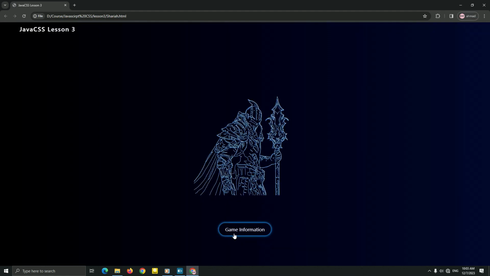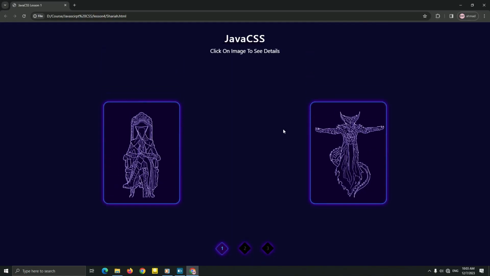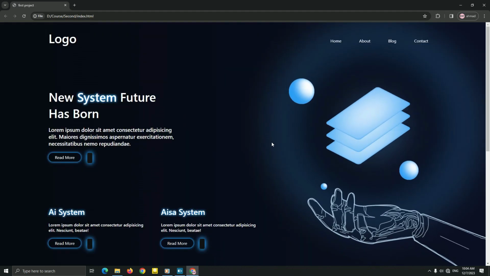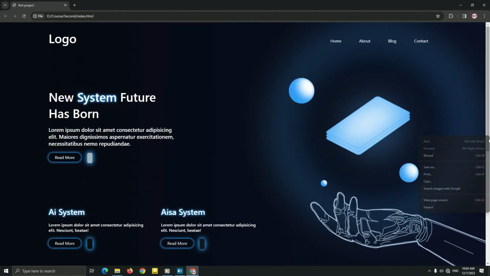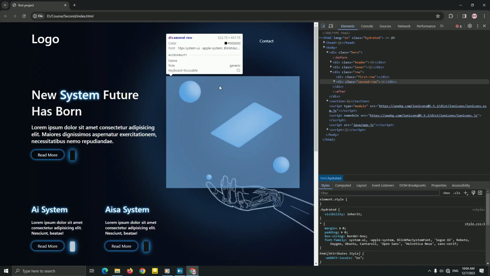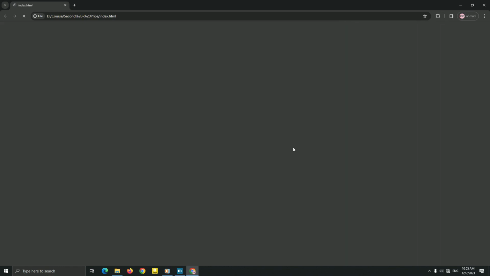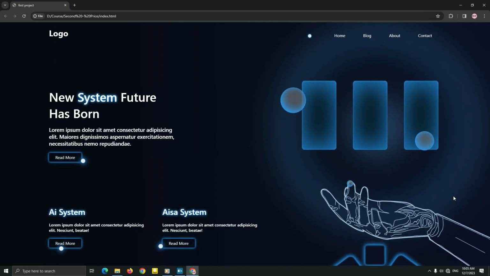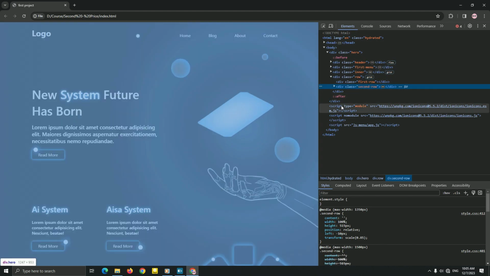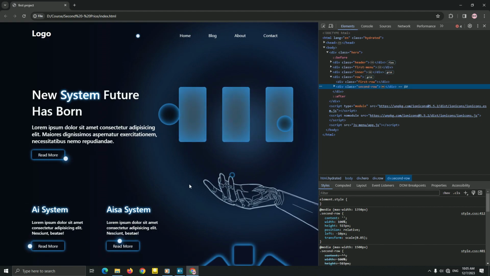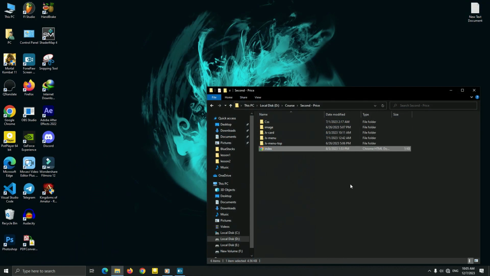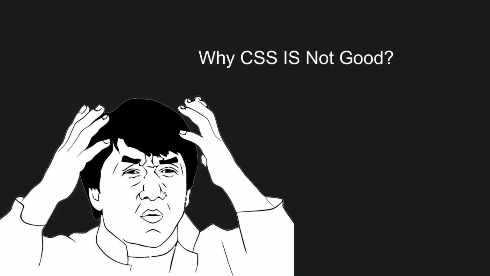In lessons 4 and 5, we're going to continue learning new things. After we finish all of the lessons, we go to the last lesson, which is building a website with Java CSS, to discover how to make something different from other websites. After the last lesson, we're going to use it with HTML, CSS, and real JavaScript, using Java CSS together inside it, and build the best website with the best design that you need.